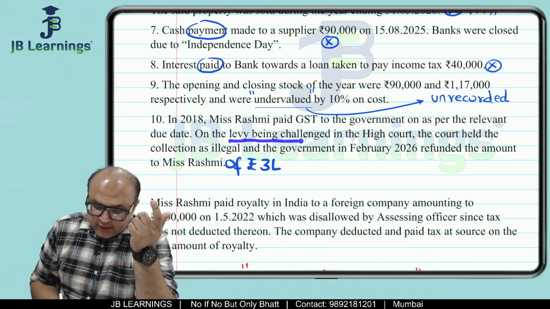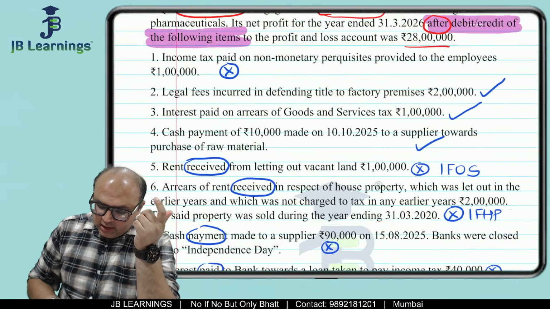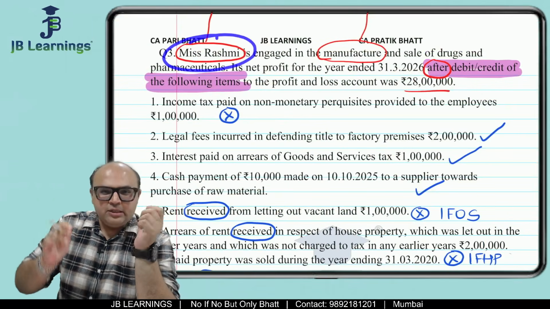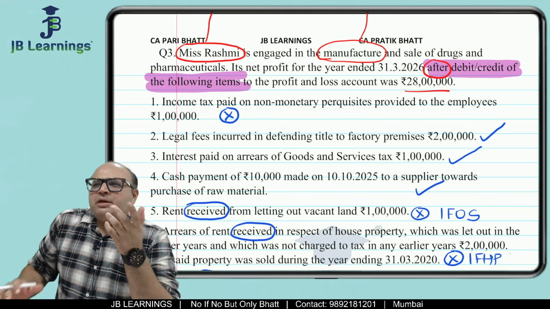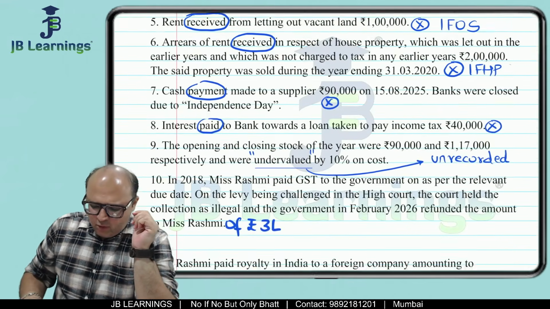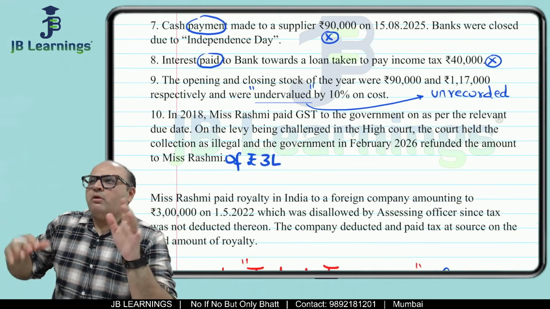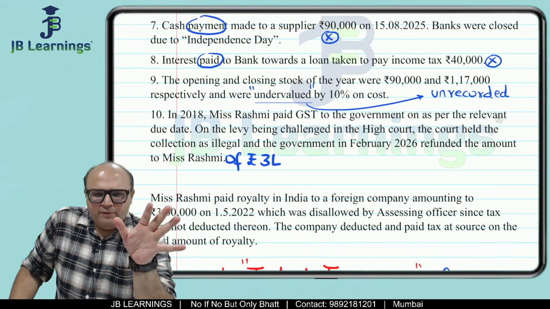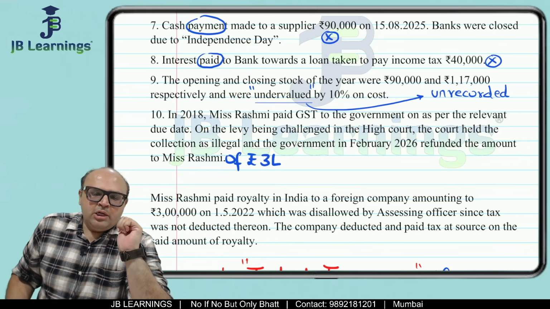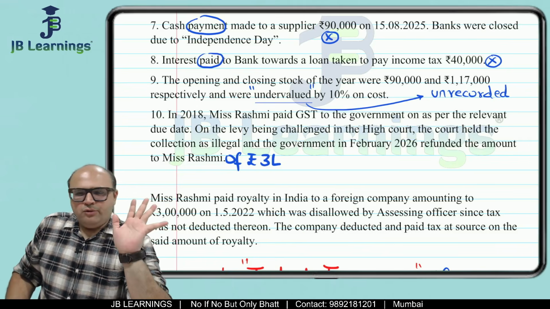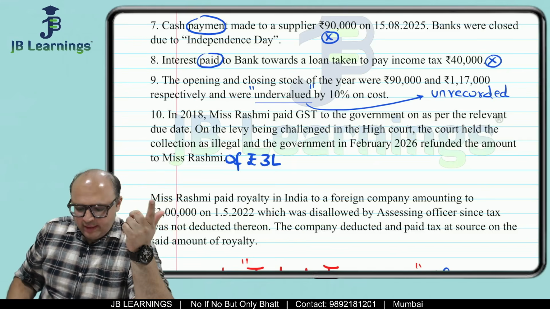Levy being challenged in the High Court means Rashmi was not happy with this GST payment. She felt that this GST should not have been paid, but maybe on the advice of the chartered accountant she would have paid, or maybe the officer would have forced her to pay, whatever. But she challenged the levy in the High Court. So she was of the opinion that this should not be paid. So she challenged it in the High Court.